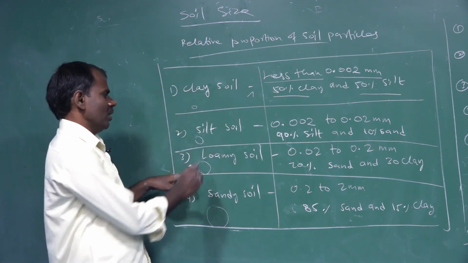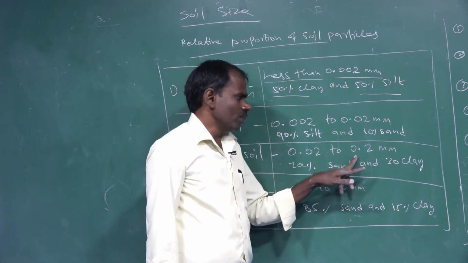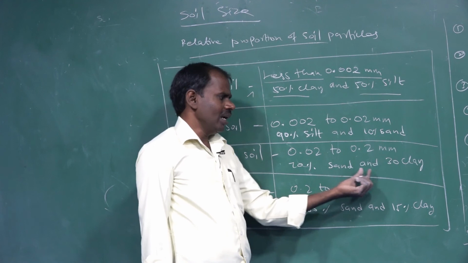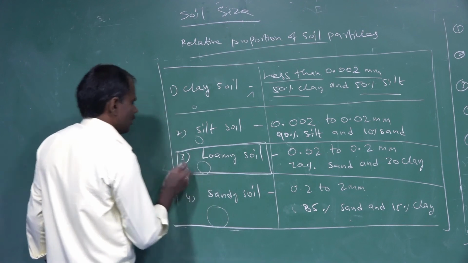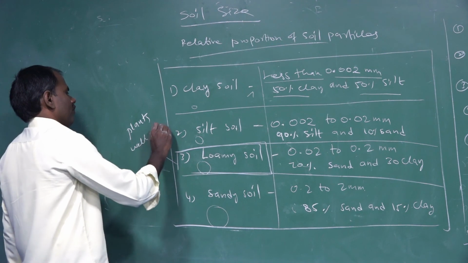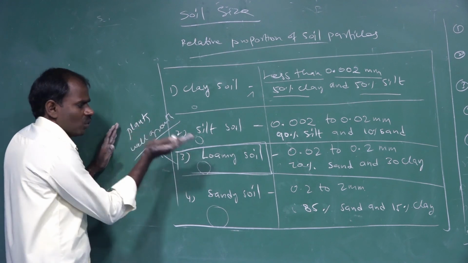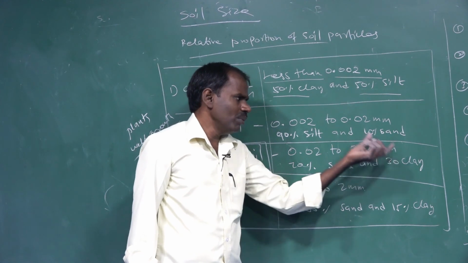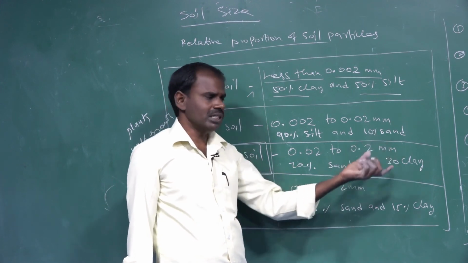The next one is loamy soil, 0.02 millimeter to 0.2 millimeter in size. It is 70% sandy soil and 30% clay soil. In these types of soils the plants will grow. Which type of soil do plants grow in? Loamy soil, 0.02 to 0.2 millimeter in size, with 70% sand and 30% clay.